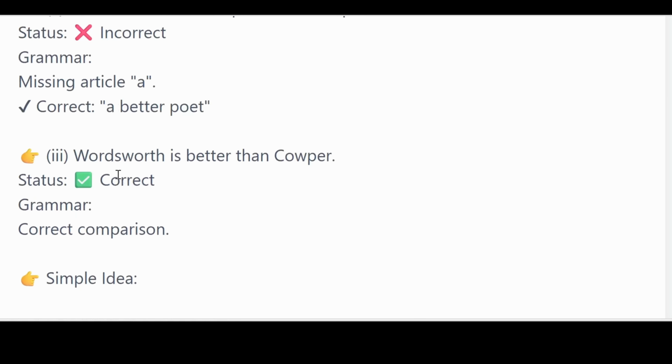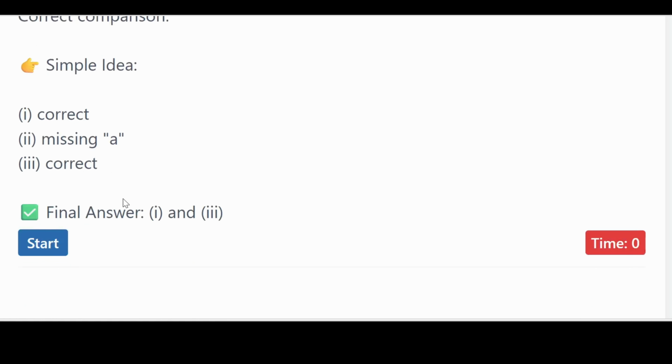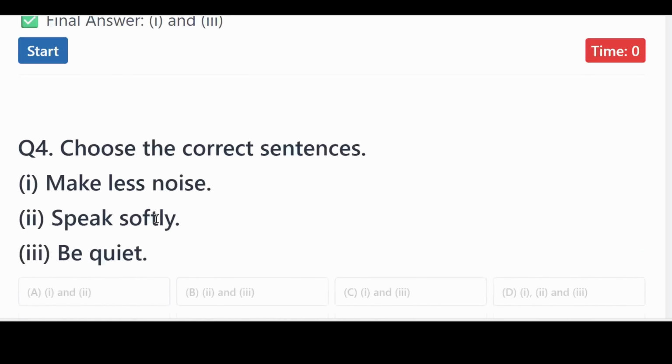What about number 3? Wordsworth is better than Cooper. This one is correct because it is just a comparison. We try to compare Wordsworth with Cooper. We say that Wordsworth is better than him, that is Cooper. So sentence number 1 is correct. Sentence number 2 is missing an article, which is A. So final answer, 1 and 3 is correct.